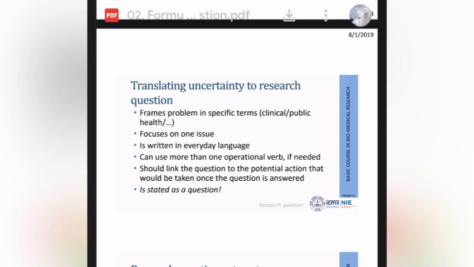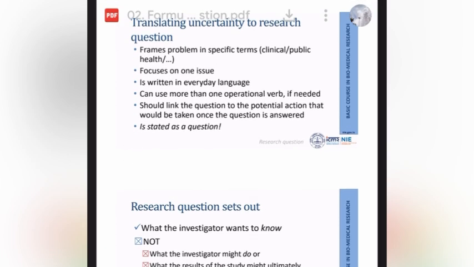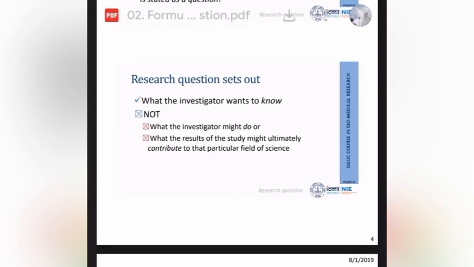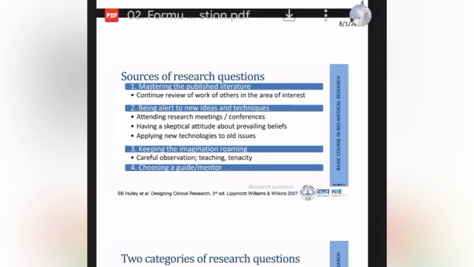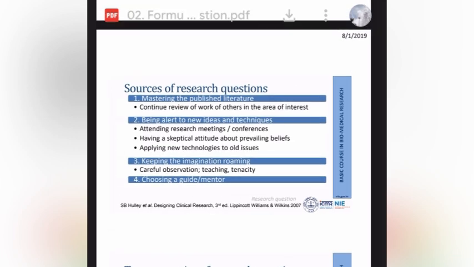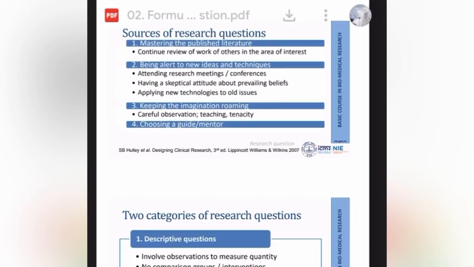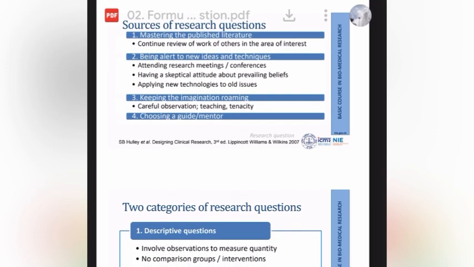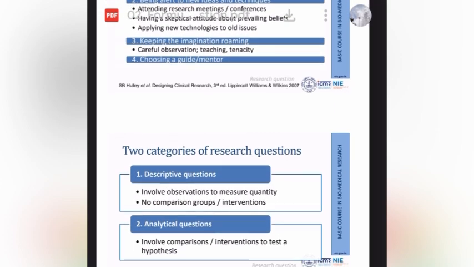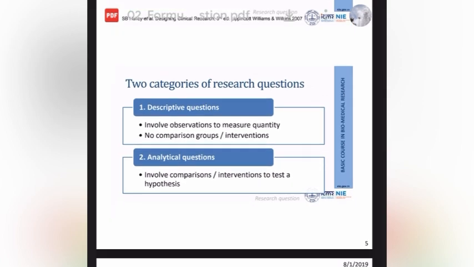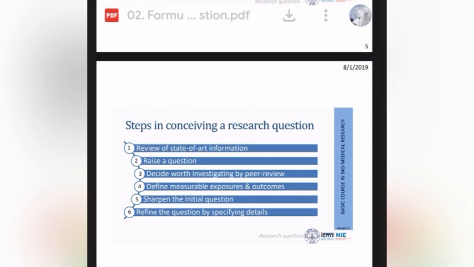There are both descriptive and analytical questions, in which you need to know how to use those things, especially when it comes to observation. So the descriptive question involves the observation to measure the quantity, and analytical is a comparison which tends to test the hypothesis.